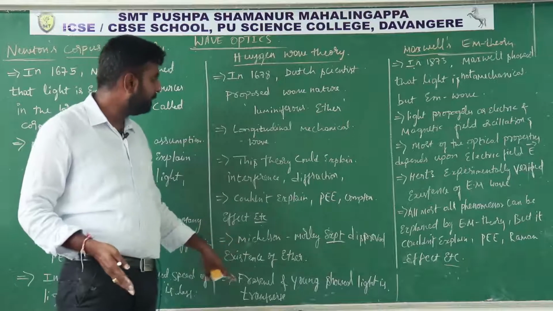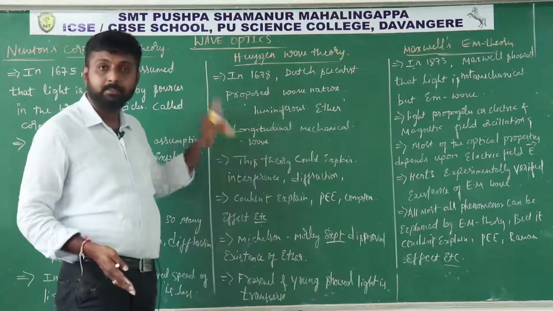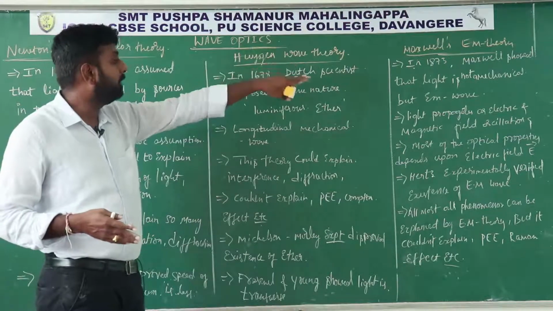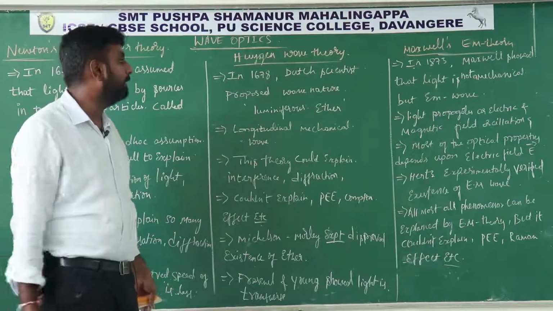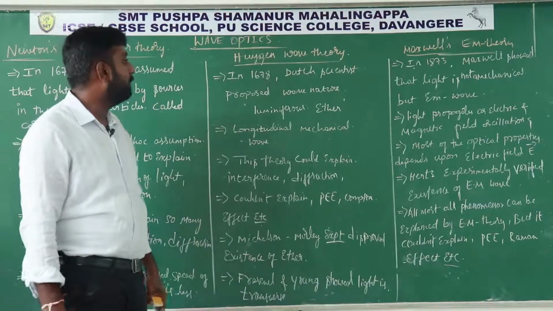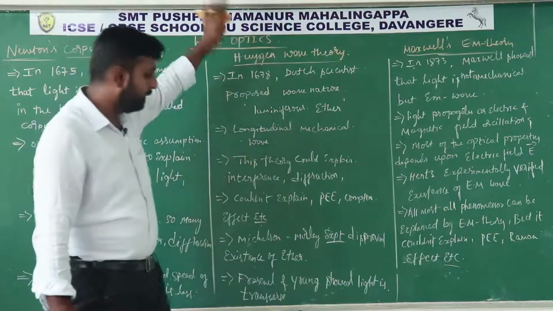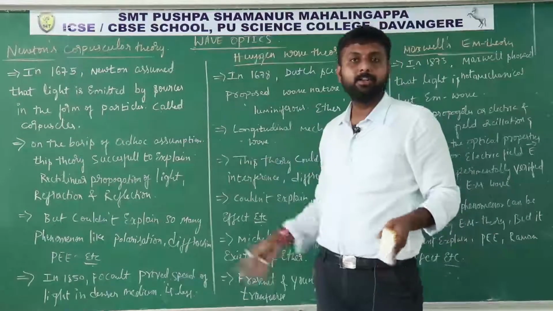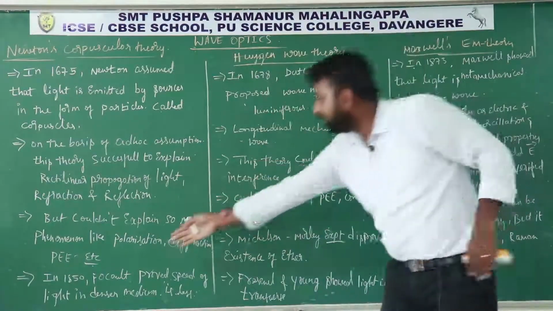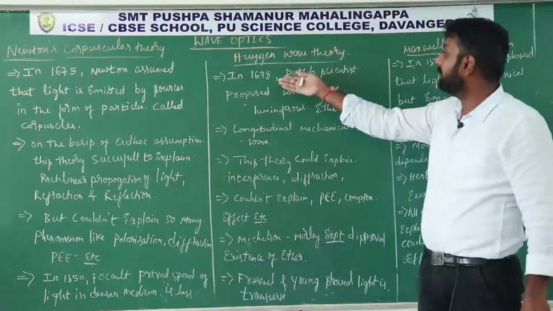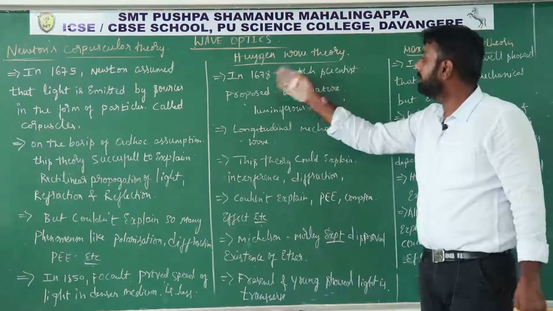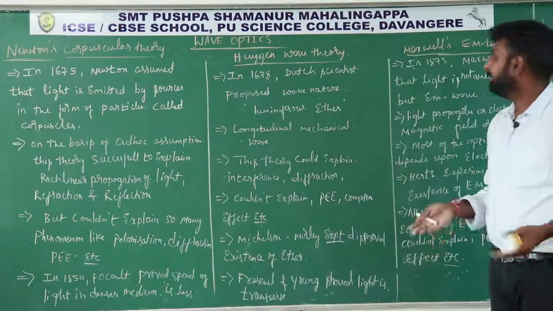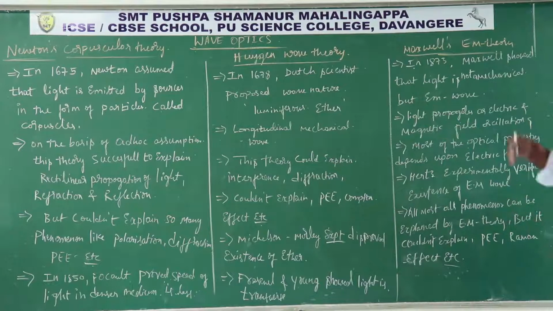So from all these experiments, this Huygens wave theory was also discarded. And finally Maxwell put up his electromagnetic wave theory in 1873. So almost at 1873 this theory was completely discarded, and it had stood for nearly 175 years. But after 1850 people again started to study this Huygens wave theory. From 1678 to nearly 1873 this theory stood. After that it was discarded.